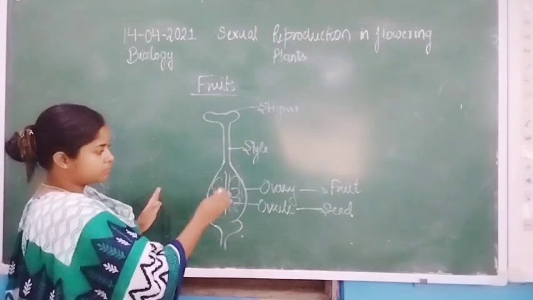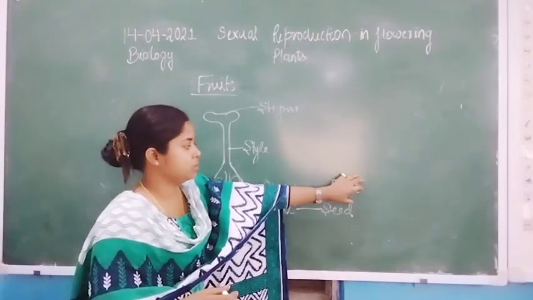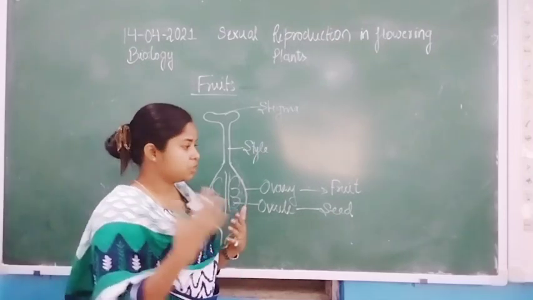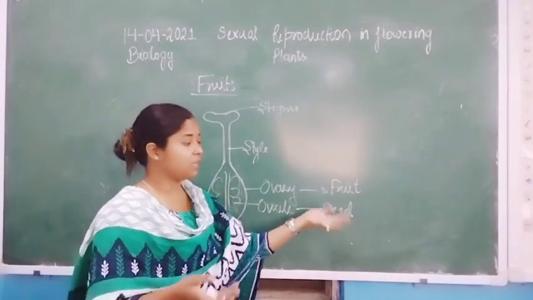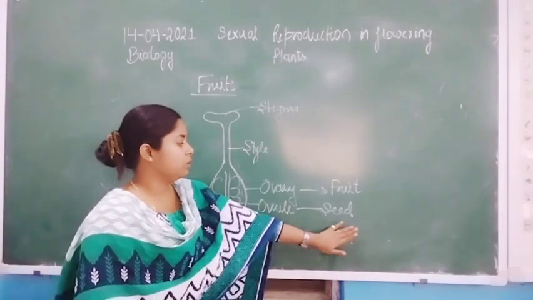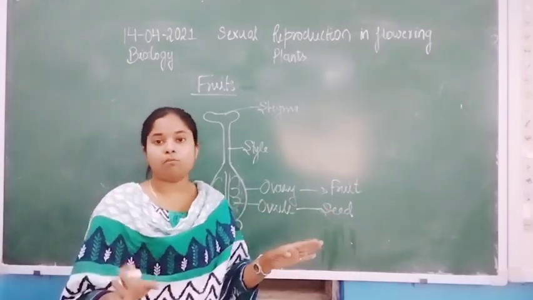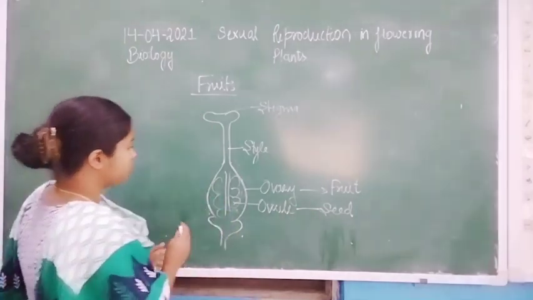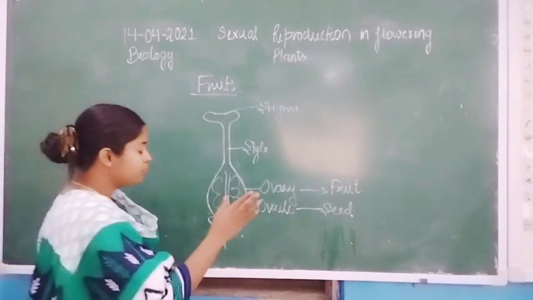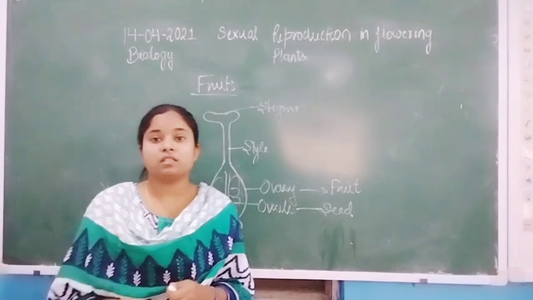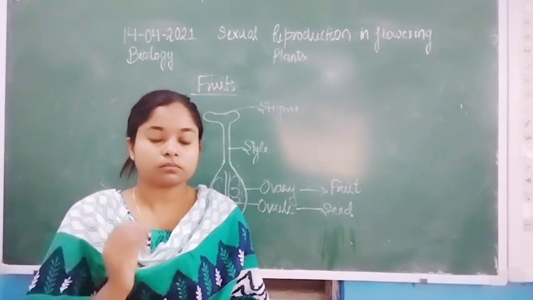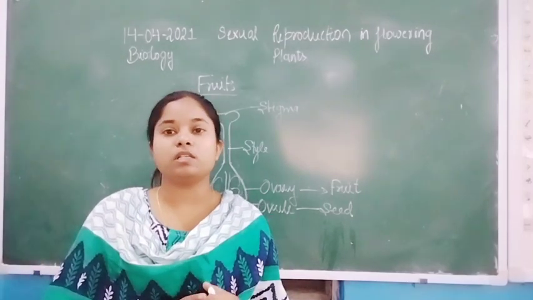All this fruit formation takes place in plants, herbs or whatever they are, mainly for the dispersal of these seeds. Now, normally the fruit is formed by the ovary, but in other cases, in the case of apple or cashew nut, the fruit formation takes place by the thalamus.